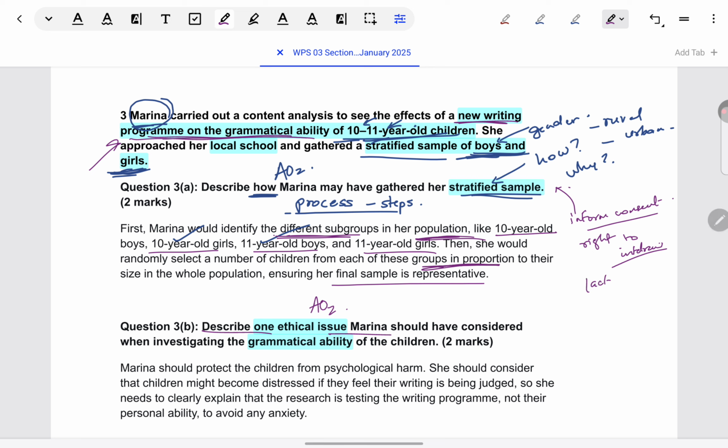So there's also lack of deception, debriefing, confidentiality, privacy, protection from harm, right? So any of these can be taken. Key is the structure of the answer, naming the guideline. Most students miss out on this, the very basic, naming the guideline.